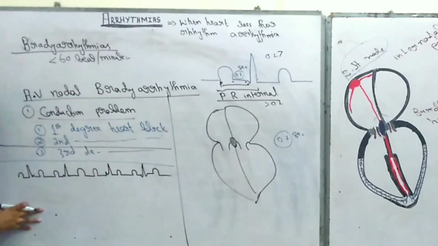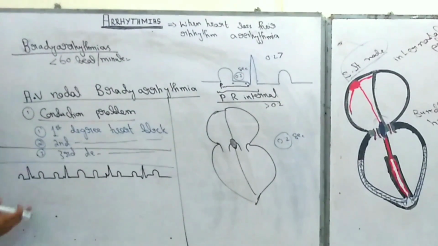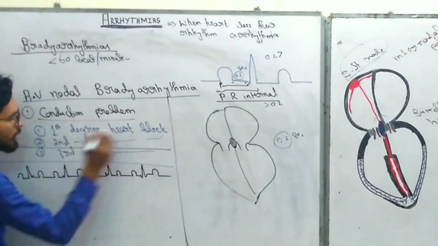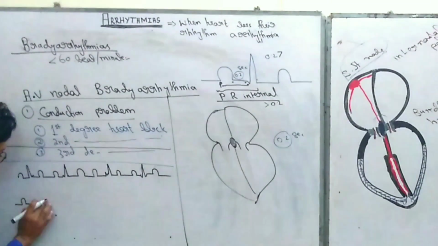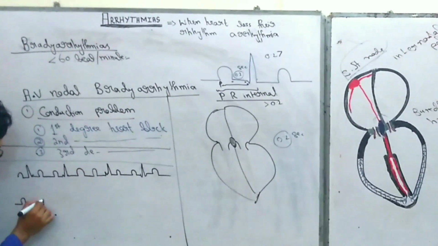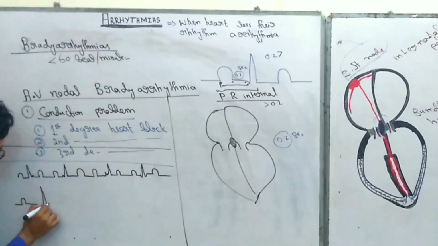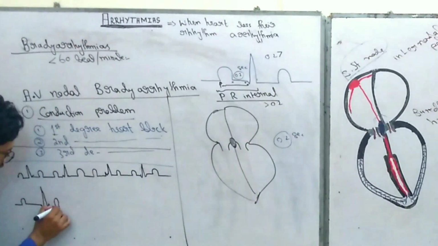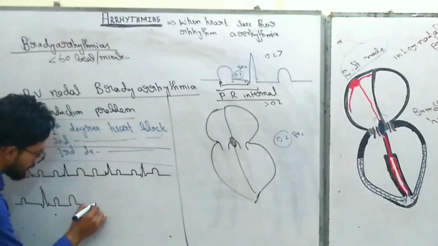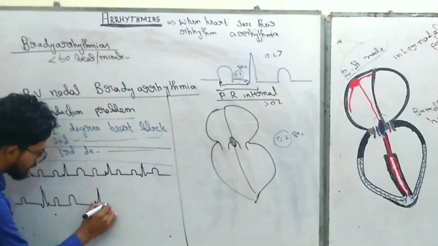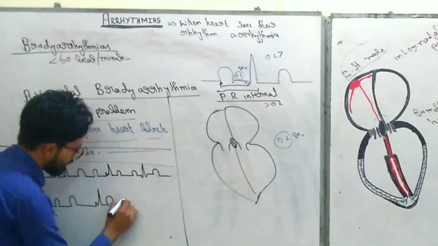What is the representation on the ECG when the condition is first degree heart block? So here is the P wave, lengthening of PR interval, QRS complex, T wave, and again the P wave, and again lengthening, QRS complex, T wave, and again P wave, lengthening.